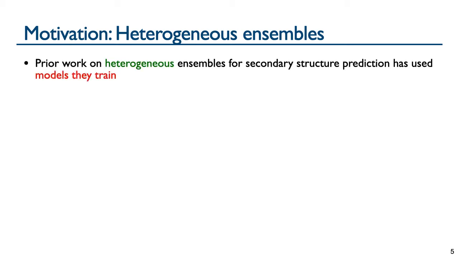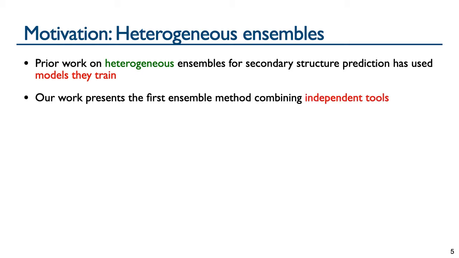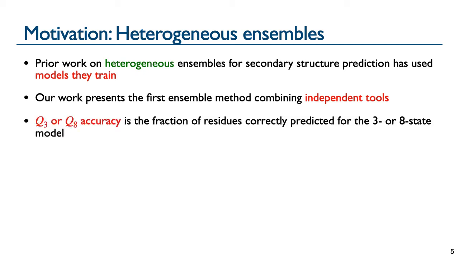Prior heterogeneous ensembles all contain models that they internally trained themselves. In contrast, our work presents the first ensemble method for secondary structure prediction that combines predictions from independent tools from other developers. We evaluate the accuracy of predictions using the standard measure of Q3 or Q8 accuracy, which is the fraction of residues in the protein that are correctly predicted under the 3 or 8-state model.